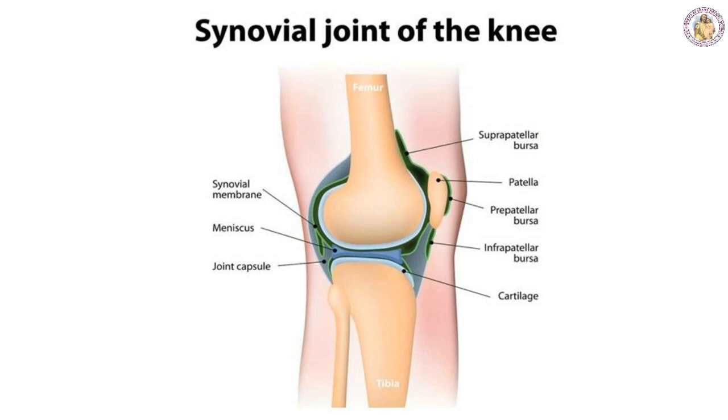The last one is the joint capsule, a tough fibrous tissue that has two layers, with a fibrous capsule lying outside and the synovial membrane inside. The fibrous capsule helps to strengthen the joint, while the synovial membrane lines the joint and secretes the